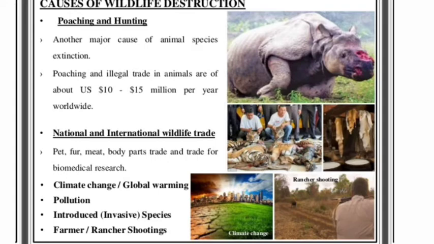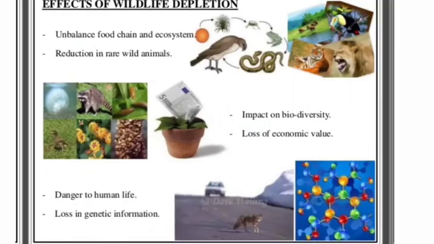Poaching, an illegal trade in animals, is worth about 10 to 15 million dollars per year in the whole world. National and international wildlife trade for pets, fur, meat, body parts, and biochemical research are causes for the destruction of wildlife. Sometimes global warming and climate change due to pollution, introduced species, and shooting done by ranchers and farmers also destroy wildlife.